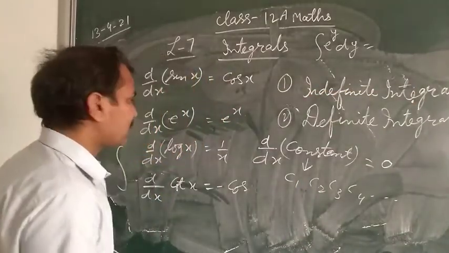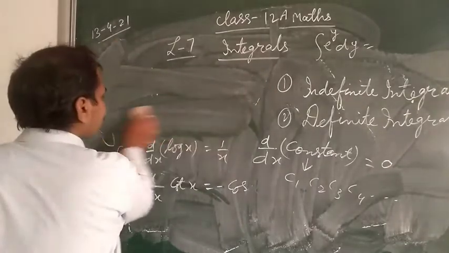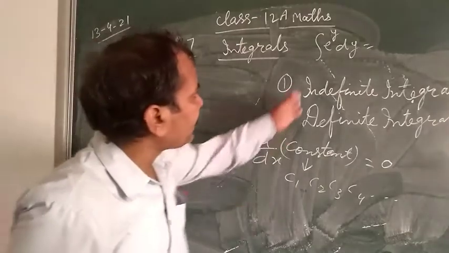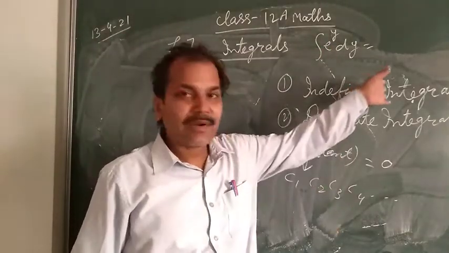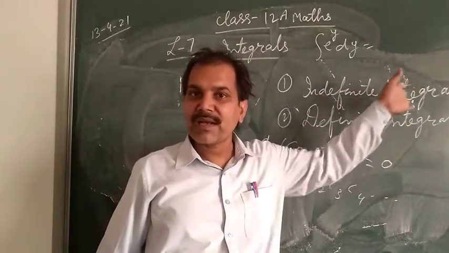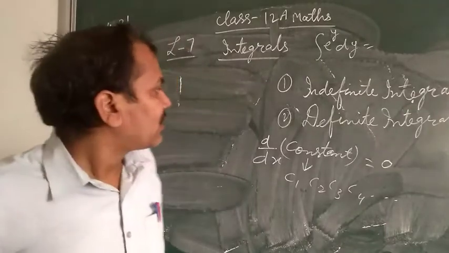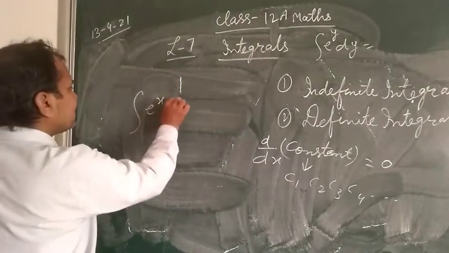Take one example. In formulas also you can write, you can add constant, add or subtract any. Okay. Suppose that e power x dx.